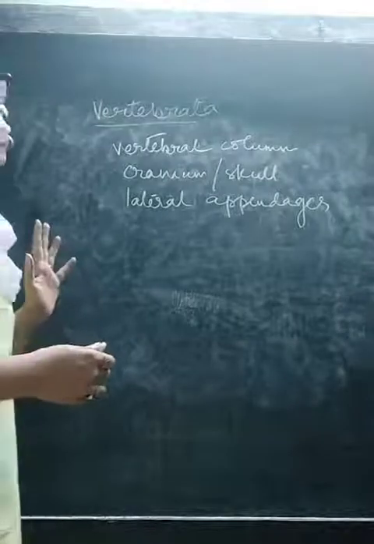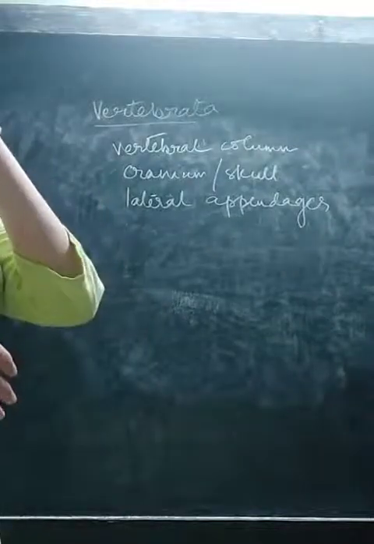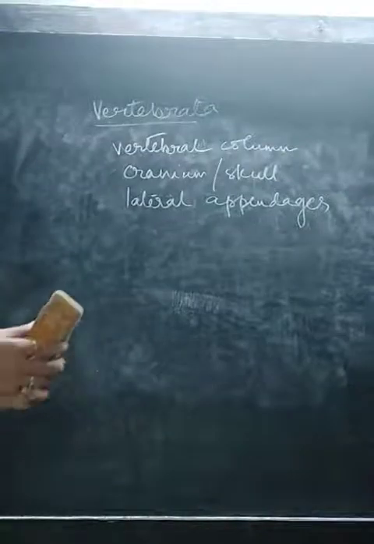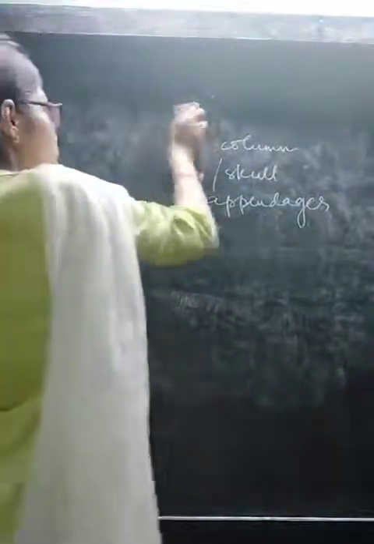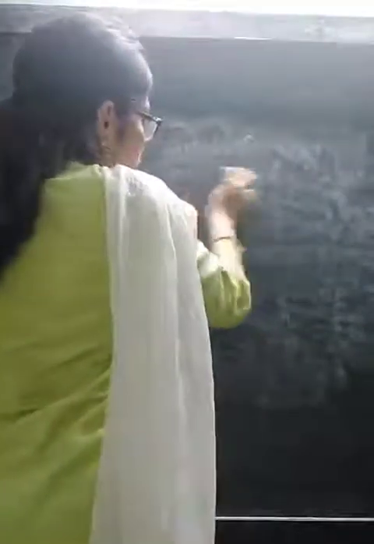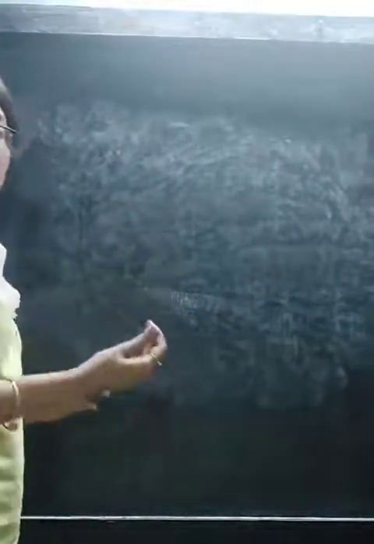So this is all about subphylum Vertebrata. Now we will talk about superclass Agnatha and Gnathostomata. The difference between these two is very, very important. Superclass means just the category before class and after phylum.